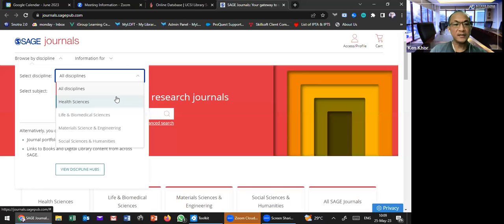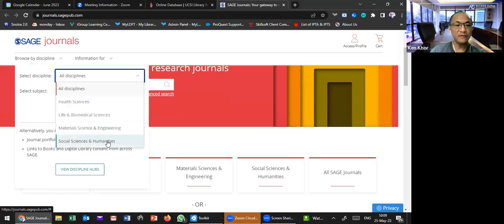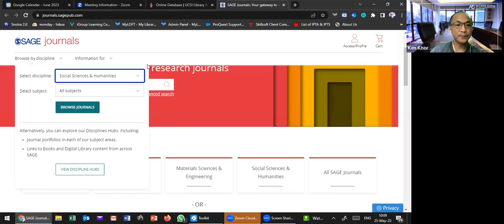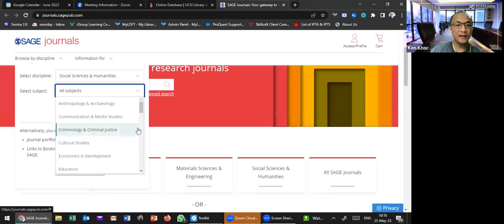You can see there are a few top subjects included in Sage Journals, like health sciences, which UCSI also has, then life and biomedical sciences, materials, social science, and humanities. Let's check social science and humanities. Here you can see education, economics, and criminology, which are the very top subjects in Sage Journals, and then communication.